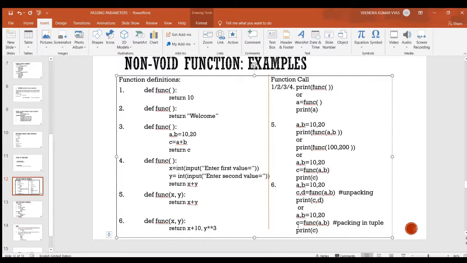So this single variable will receive the packed value in the form of a tuple. So here it is packing. This particular variable's value we can print through the print statement. The value of c will be of tuple type.